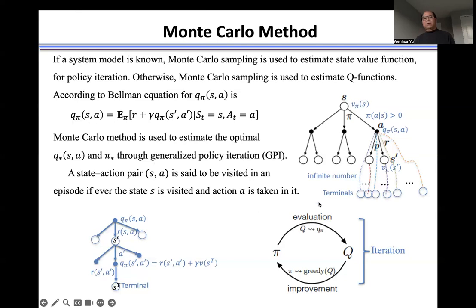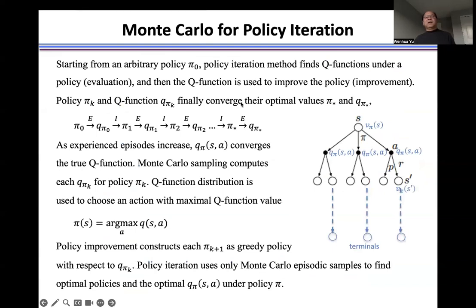Once we know how to calculate the return and the expected return by using the Monte Carlo sampling, then we can use this policy iteration, repeatedly alternating policy evaluation and policy improvement until converging to the optimal policy and the optimal Q function. First, let's see the policy evaluation. We first start from an arbitrary policy pi 0.